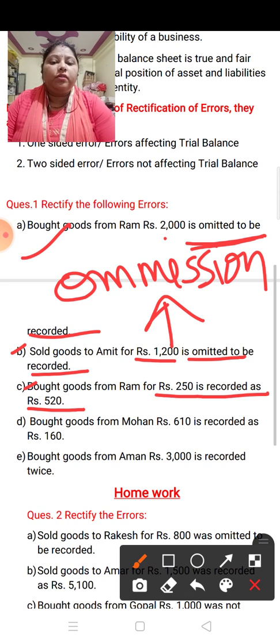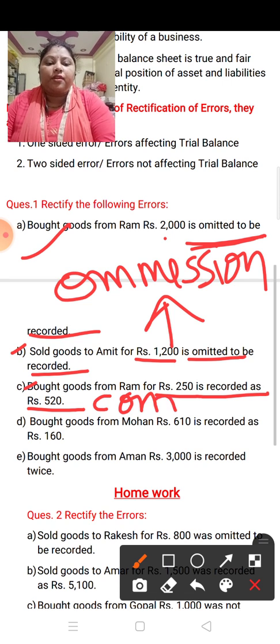Now, bought goods from Ram for rupees 250 is recorded as rupees 520. Find out which type of error this is. Here, goods were purchased from Ram for rupees 250, but in the books of account it is recorded as 520. So this type of error is known as error of commission, when we write a wrong amount.